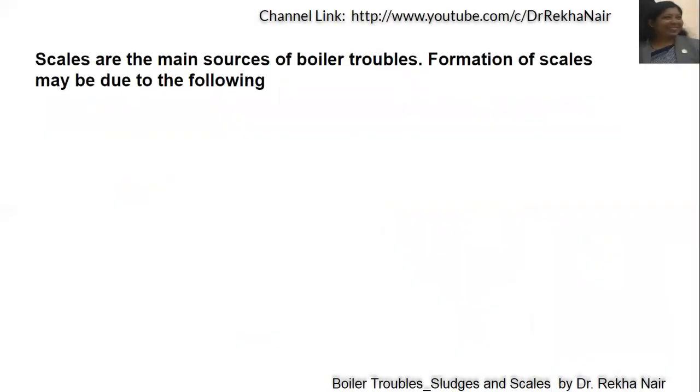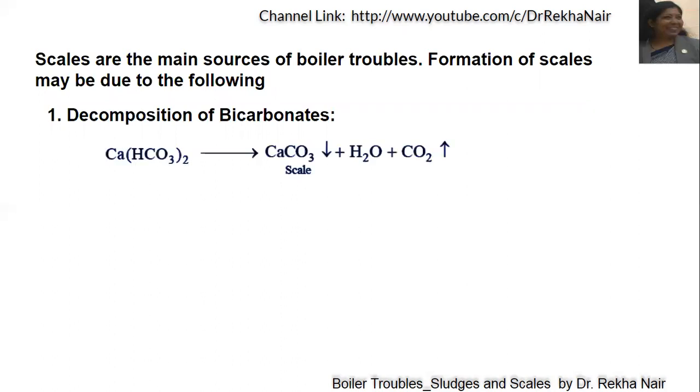Now, scales are the main source of boiler troubles because, as I said, they are very hard and sticky precipitates. One of the main reasons for the formation of scales is decomposition of bicarbonates. Let us know it in detail. For example, we have calcium bicarbonate. When we increase the temperature or boil the water, calcium bicarbonate at high temperature is converted into calcium carbonate, water and carbon dioxide.